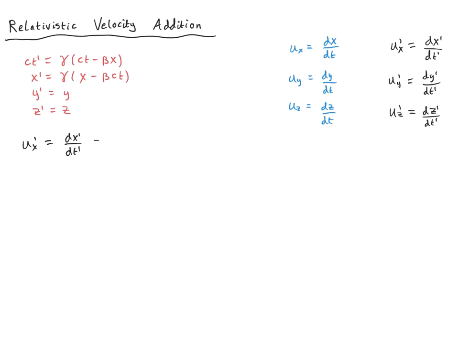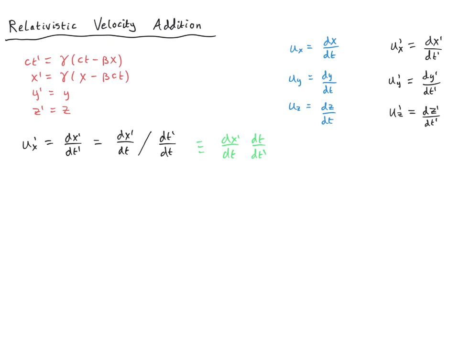But let's now use the chain rule to express this as dx primed by dt divided by dt primed by dt. By the way, this is an alternative form of the chain rule. This is entirely equivalent in this case to dx primed by dt multiplied by dt by dt primed. Those are equivalent expressions in this case.